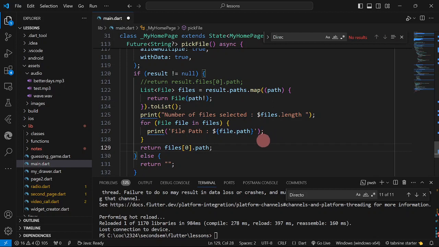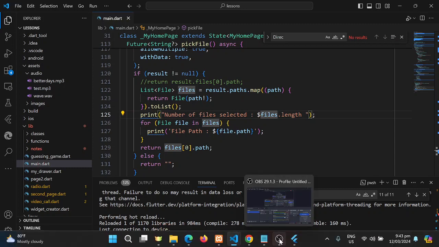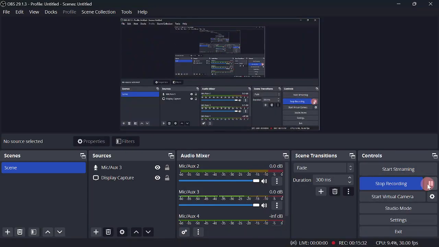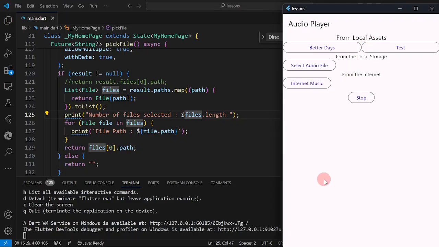Okay, so what you could see here would be when the user selects multiple files, it is going to print those files and return the first file. Except that I am now again disconnected, so therefore I'm going to post it again. Okay, so we're back.